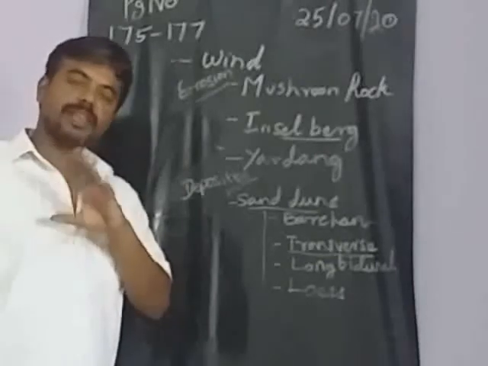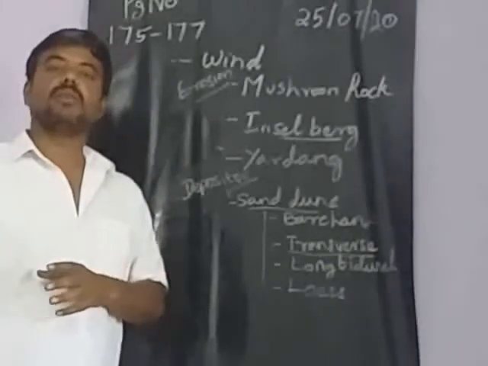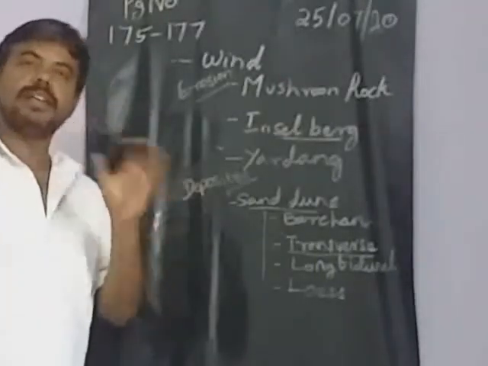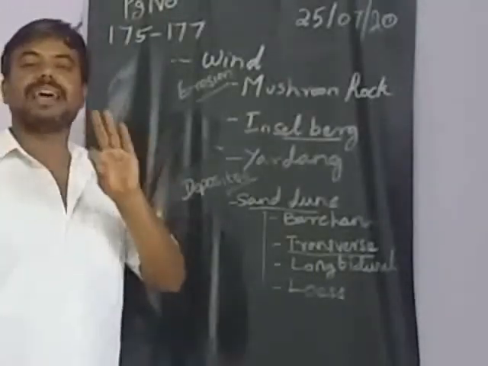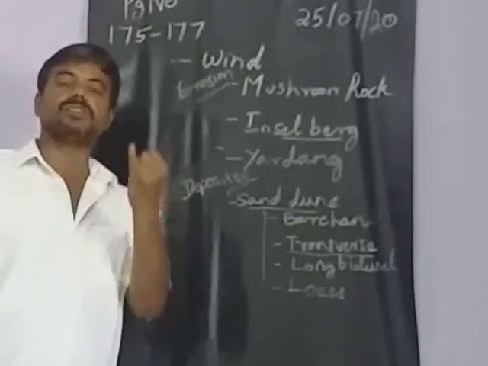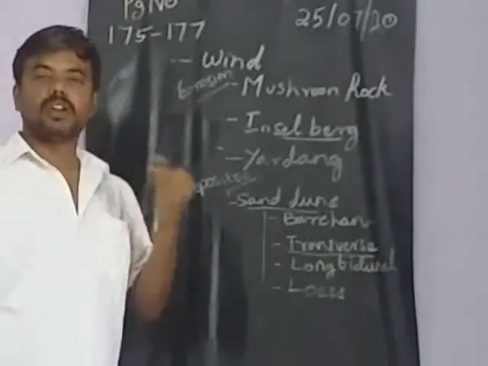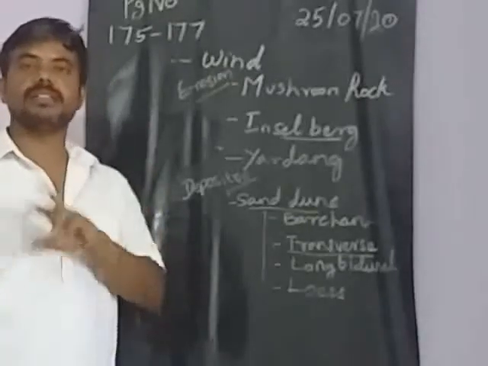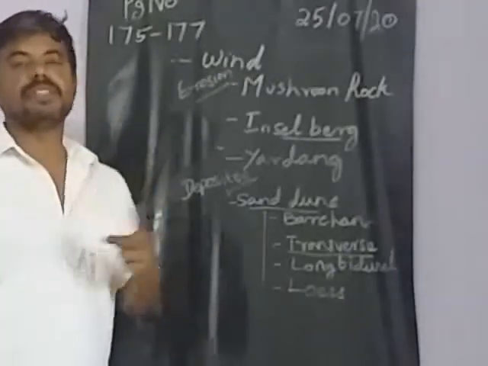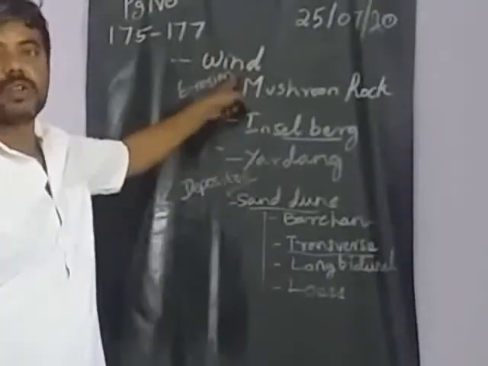This is happening because of different agents. What agents have we seen, and are going to see? We have seen river, underground water and glacier. Now we are going to see how the wave and the wind erode and deposit. How it happens because of the wind and because of the wave. First we are going to see about the wind.